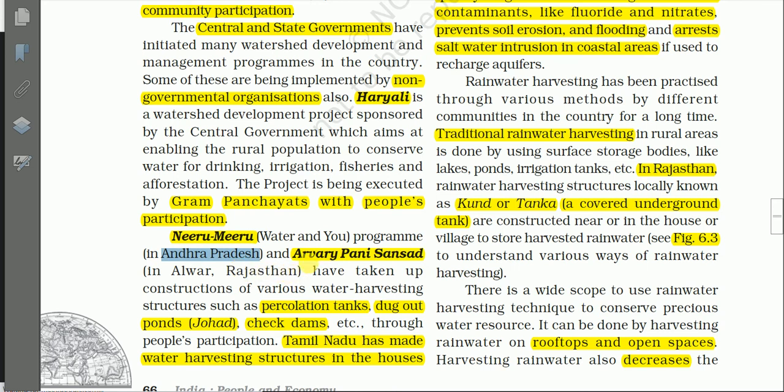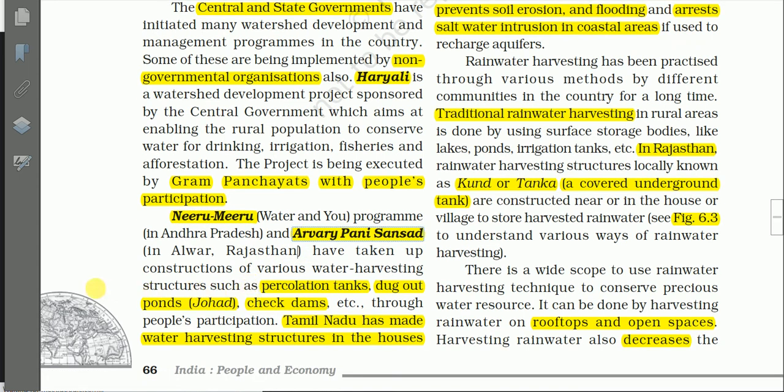And another one, Arbari Pani Sansad in Alwar district, Rajasthan, have taken up construction of various water harvesting structures such as percolation tanks, then dugout ponds, also known as johads in Rajasthan, check dams, etc. So Niru Miru in Andhra Pradesh, then Arbari Pani Sansad in Rajasthan have taken up construction of various water harvesting structures such as percolation tanks.